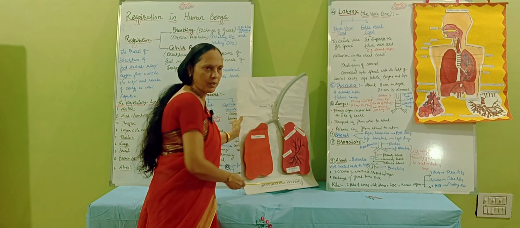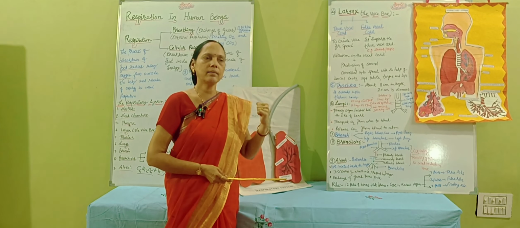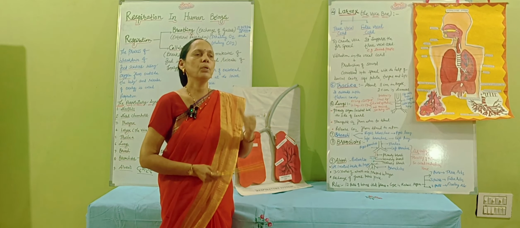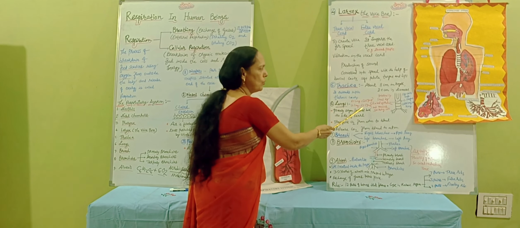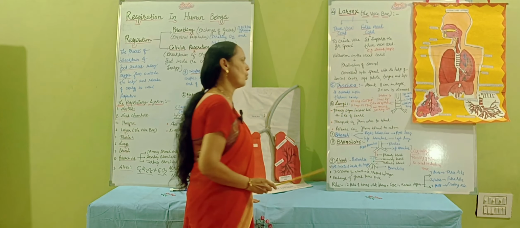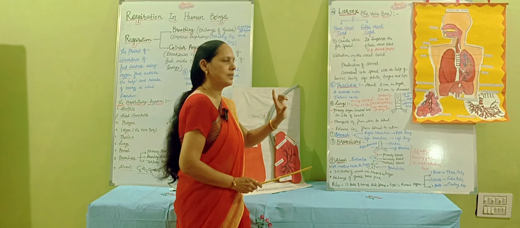So the size differs. Why is the left lung smaller than the right lung? Because at the center the heart is situated, and because of that, our heart is tilted toward the left. That's why the left lung is smaller than the right lung.